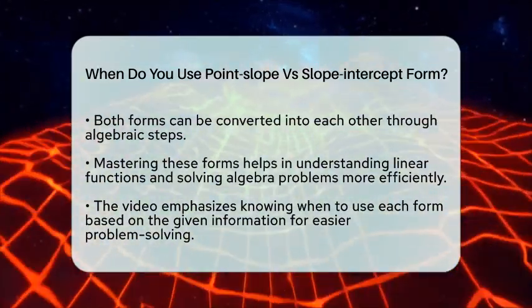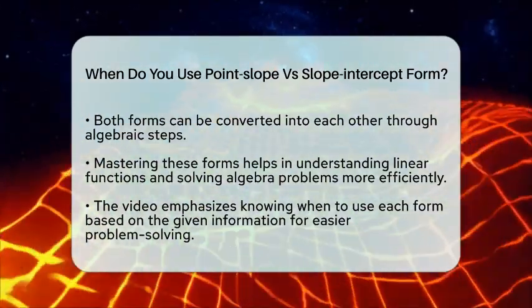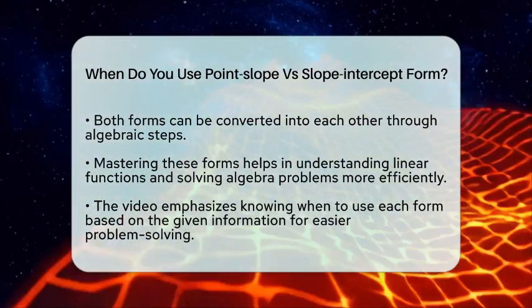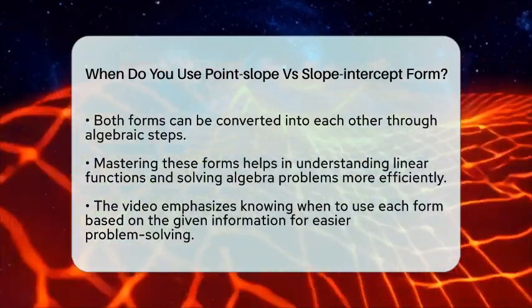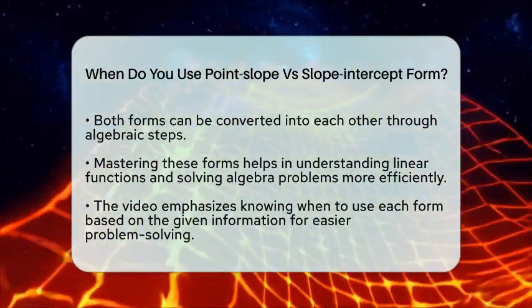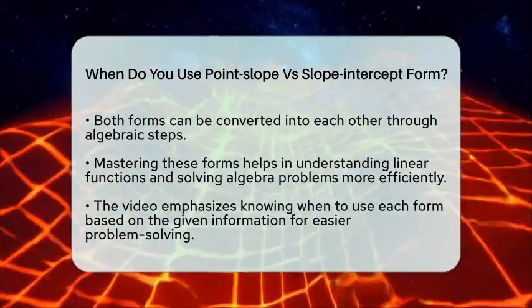To sum up, use point slope form when you know the slope and any point on the line. Use slope-intercept form when you know the slope and where the line crosses the y-axis. Both are important tools for graphing and understanding linear relationships. Mastering when and how to use each makes solving algebra problems smoother and helps you see the bigger picture of how lines work.